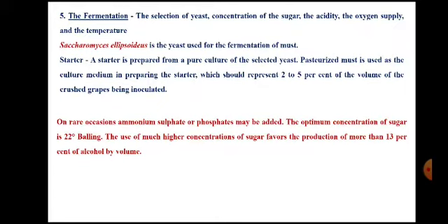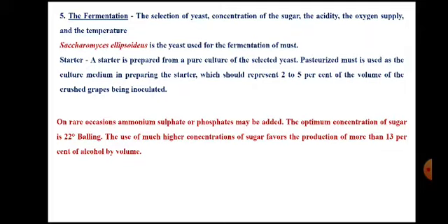On rare occasions there may be addition of ammonium sulfate or phosphates. So it is dependent on the variety of grapes which are used. Sometimes the grape juice may not have sufficient concentration of nitrogen and phosphate, which is essential for the growth of yeast. So in those cases there may be external addition of ammonium sulfate or ammonium phosphates, which will serve as a source of nitrogen.